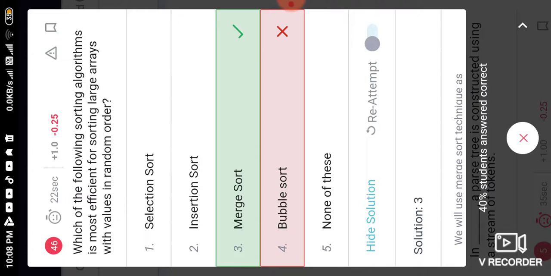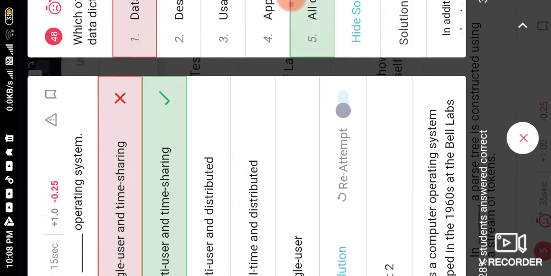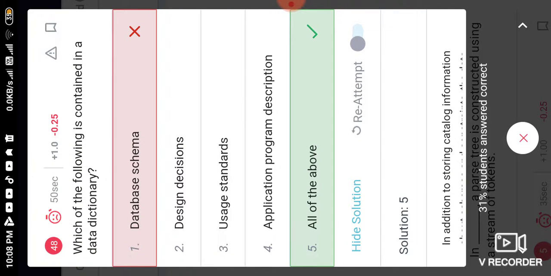Which sorting algorithm is most efficient for sorting a large array? That is merge sort, because in merge sort the time complexity is very low, that is O(n log n). Unix is a multi-user time sharing operating system. Which of the following contains the data dictionary? All of these contain the data dictionary: database schema, design decision, user standard, application program.